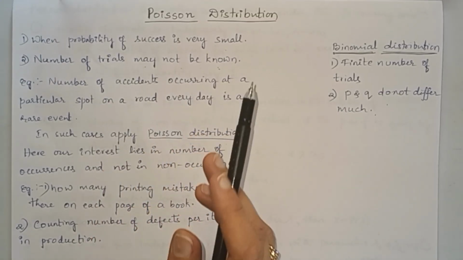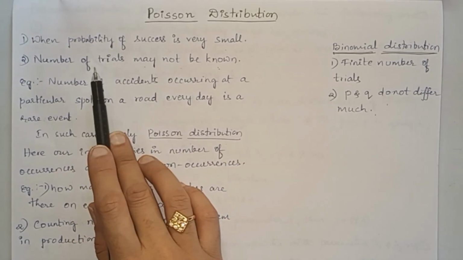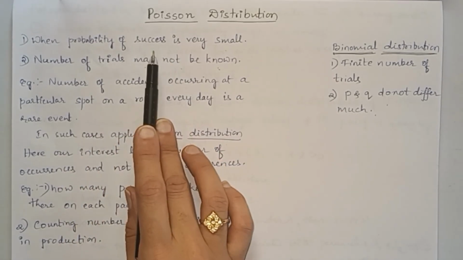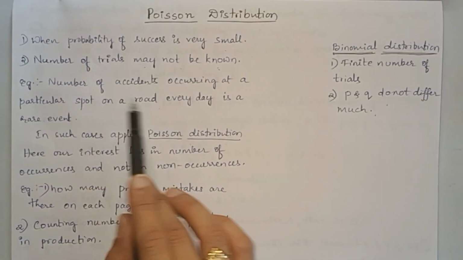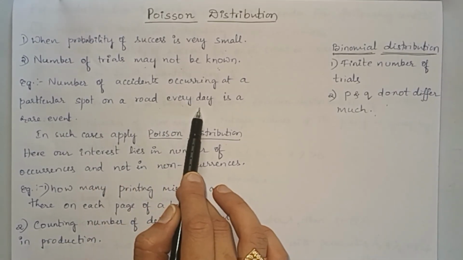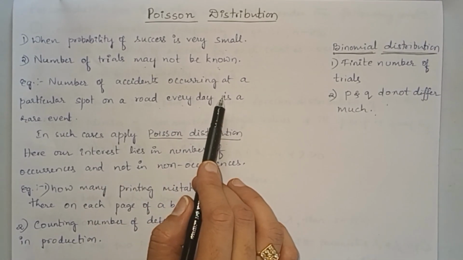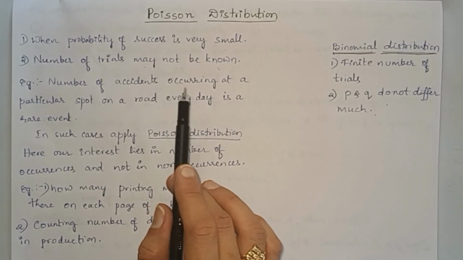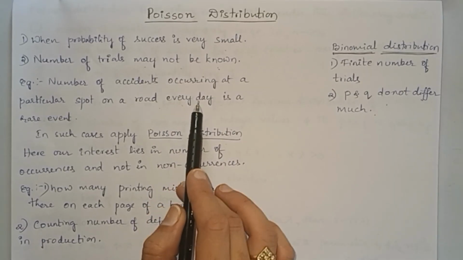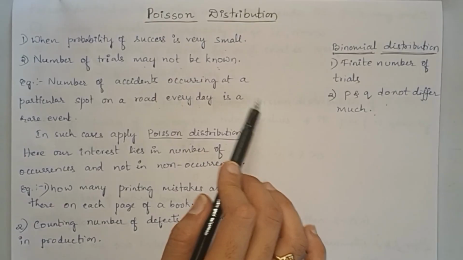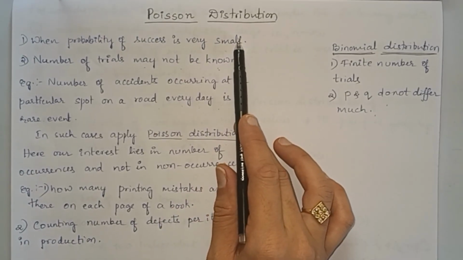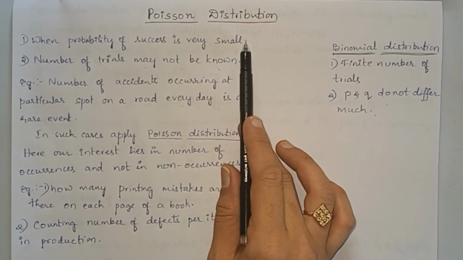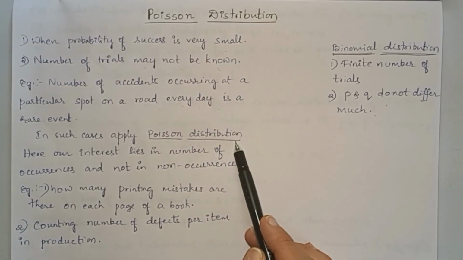It is a random event, and the probability of an accident occurring at a particular spot on a road is very small. It depends. On some days it may be more and on some days it may be less. It is totally a random event. So in such cases we don't know the number of trials, and the probability of success becomes very small. We go with the Poisson distribution.